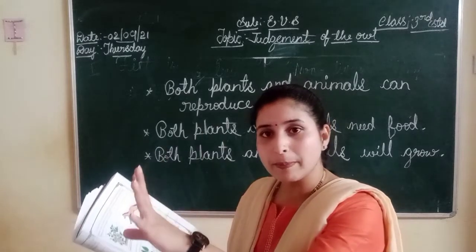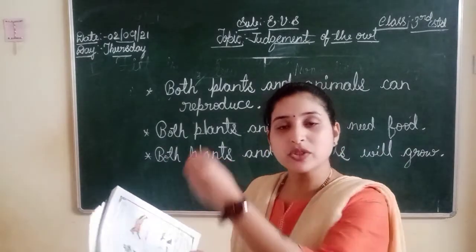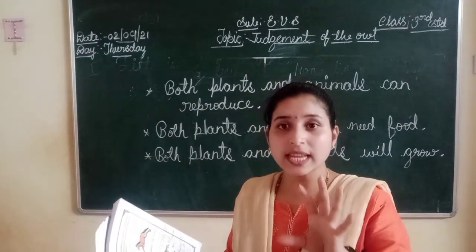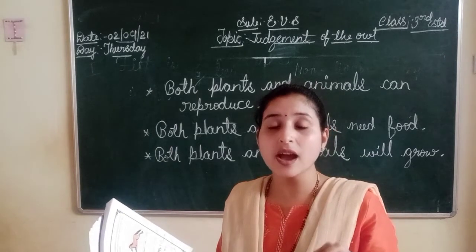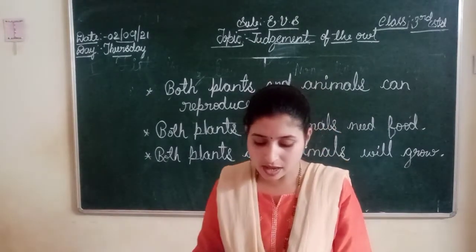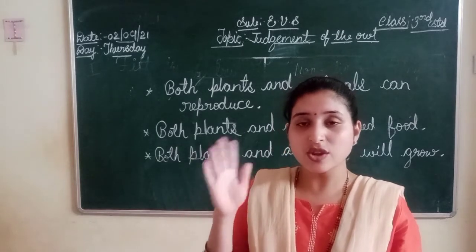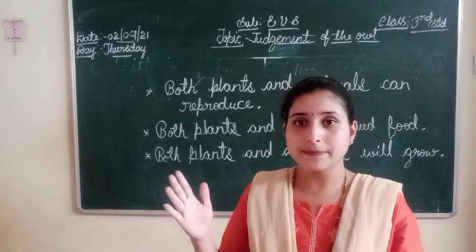All the peepal tree leaves are same. All the jackfruit tree leaves are same. So what we can understand here, all the plants' leaves will be same.